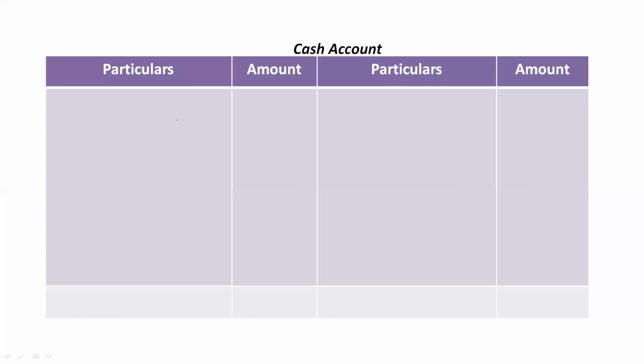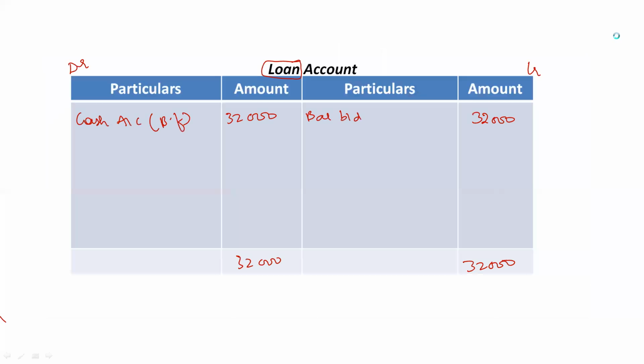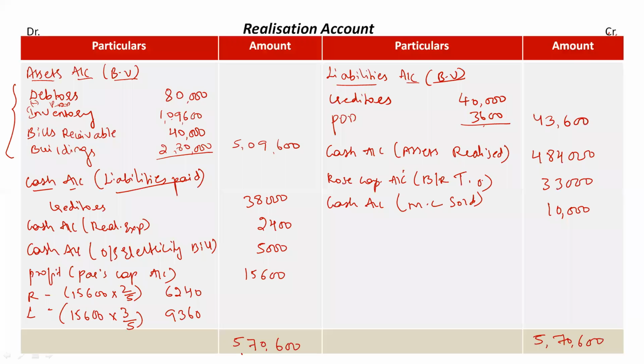At last, we have to prepare cash account, debit side and credit side. If you have watched the previous sessions, you will know that cash account is just the cross posting. How to prepare this account? You have to refer to all the previous accounts that you have prepared. Start referring from realization account.